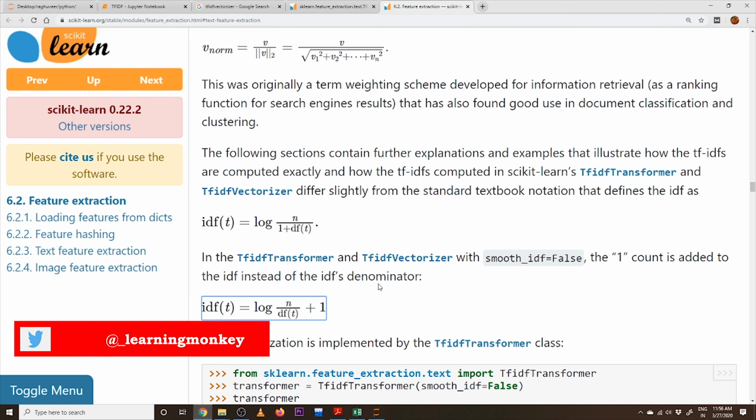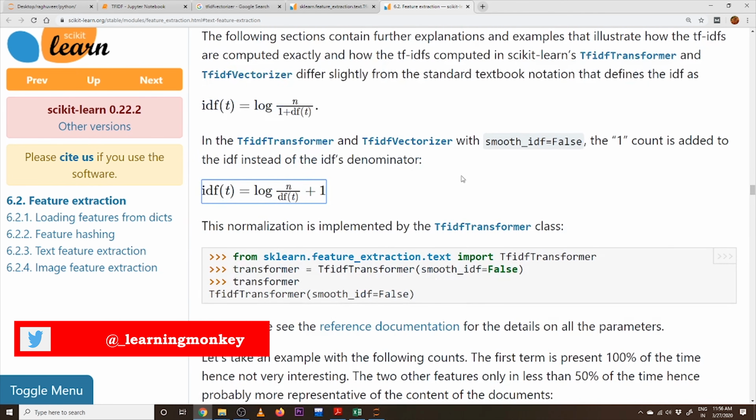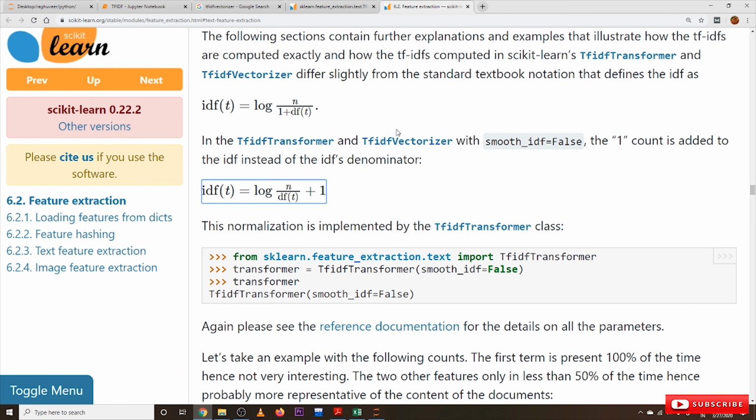Everything is clearly documented. So I request you to study this documentation a little for a better understanding of the implementation and a good idea about TF-IDF. Not only TF-IDF, for all the concepts we have discussed, please check the documentation for better understanding, and you'll get more examples. You'll become an expert.